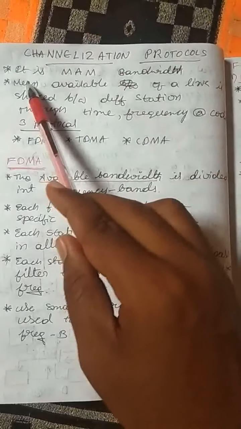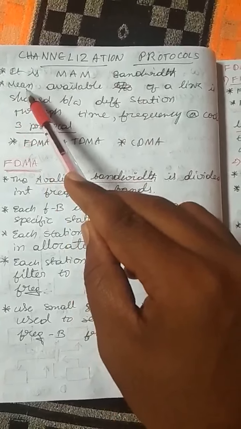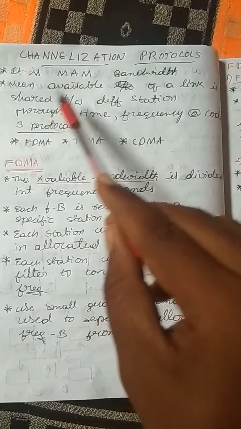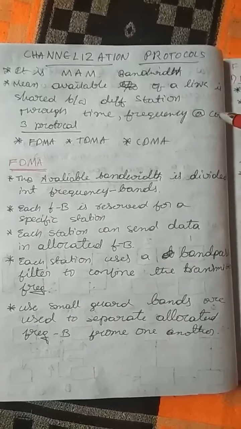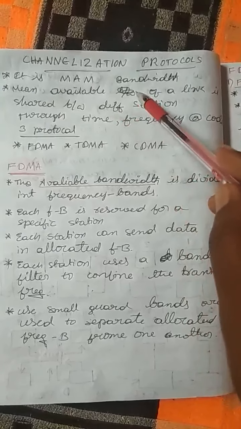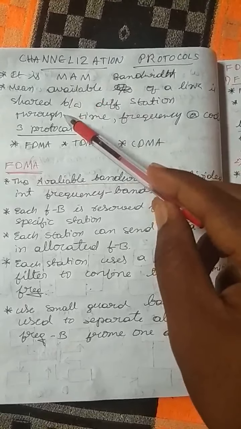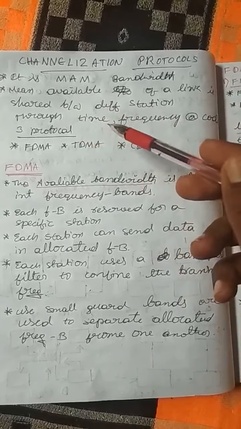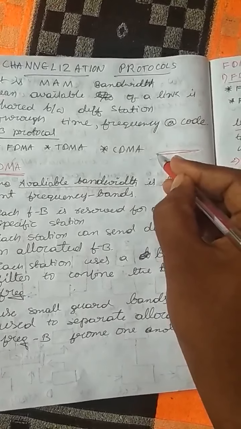Channelization protocol is a multiple access method. It means the available bandwidth of a link is shared between the different stations through time, frequency, or code. They are telling that the available bandwidth of the media is shared by the different stations connected to the medium, depending upon their time, frequency and code.